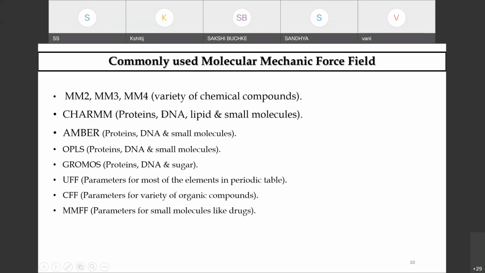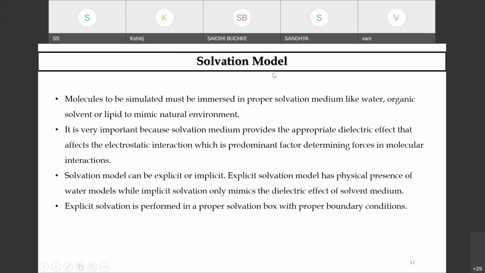We will be dealing with some of them in the Desmond package of Schrodinger, and see how this computation helps you to obtain a stable conformational state of a particular biomolecule. Okay, so we have this molecule. Once you have this, it needs to be simulated in a particular solvation.